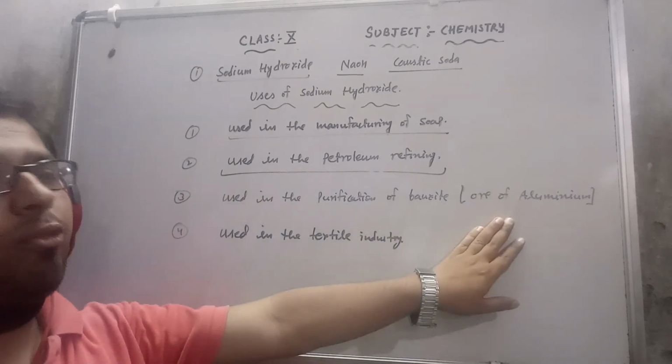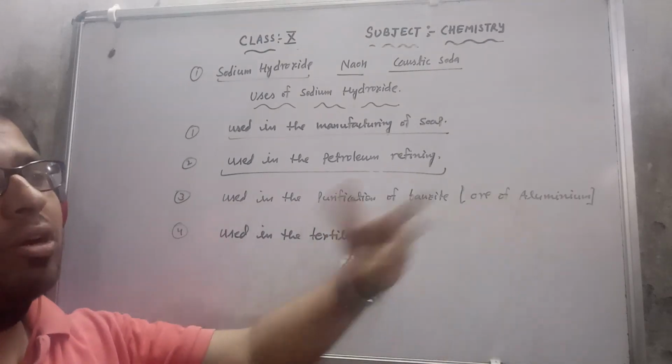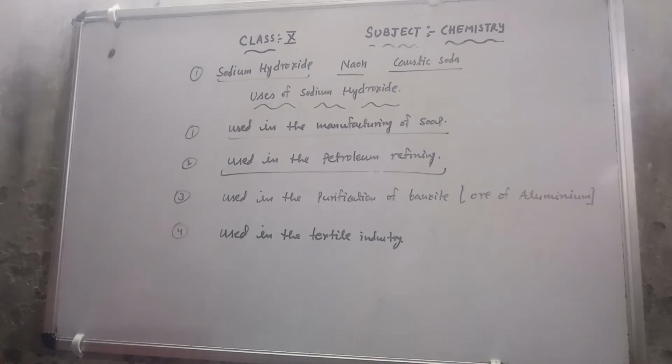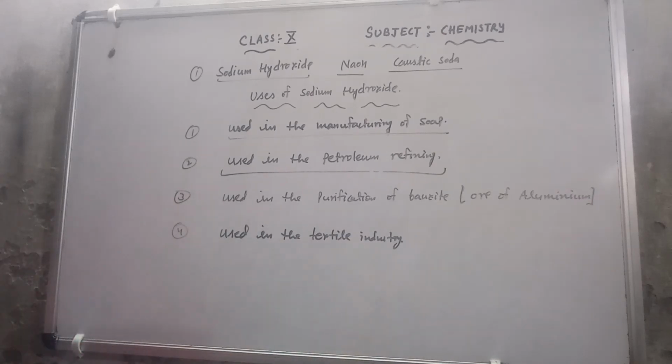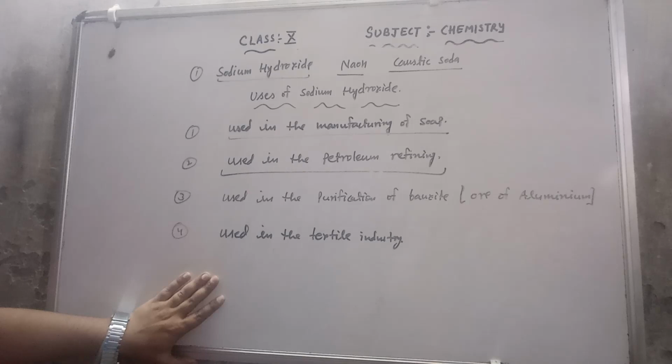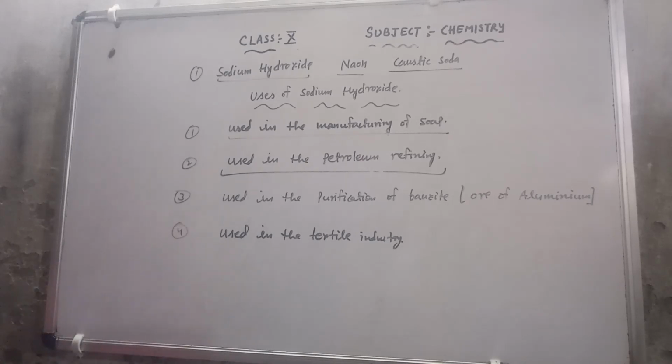Third is the purification of bauxite. Bauxite is the ore of aluminium. Lots of impurities are there in this ore, so if I want to purify this ore, I will use NaOH. Next is the textile industry, meaning in cotton fabric I will be using it.